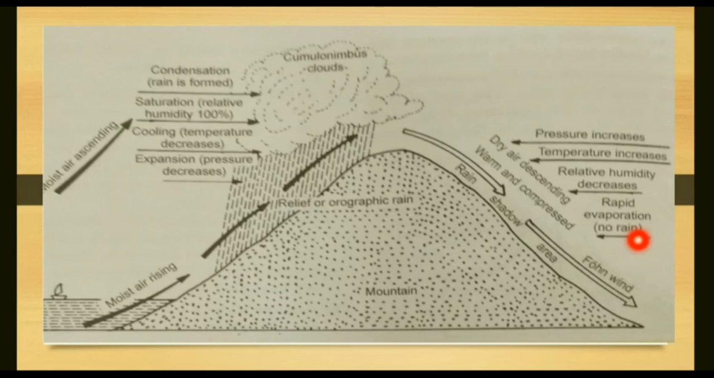In the southern part of India we have the Western Ghats. Western slopes of the Western Ghats receive more rainfall because they are on the windward side, while the leeward side of the Western Ghats, that is the eastern slopes, receives less rainfall.